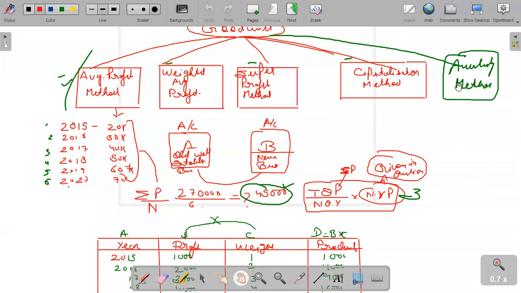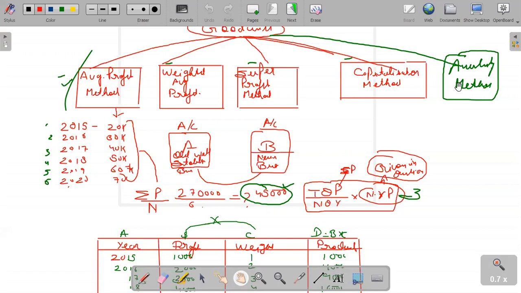I'm Saurabh Sharma, Assistant Professor at SD College of Commerce, and today we are going to start the new topic, which is the super profit method of goodwill. In the previous video, I taught you about the average profit method and the weighted average profit method, and the basic meaning of goodwill. Firstly, I will revise the previous video's topic, and then I will continue with the new topic, which is the super profit method.